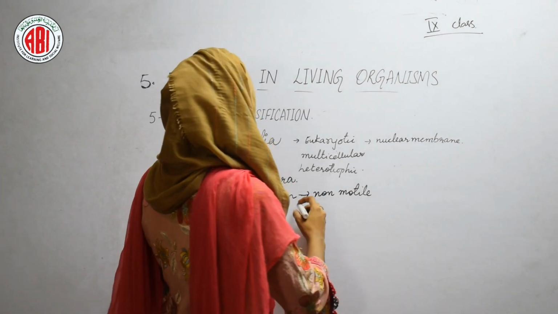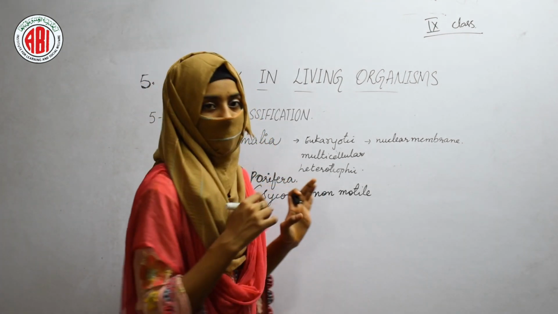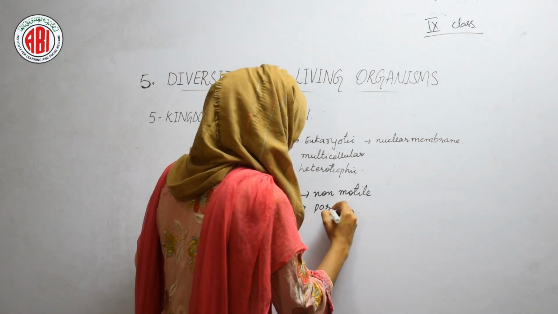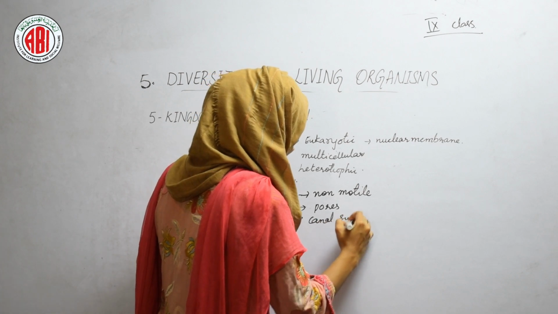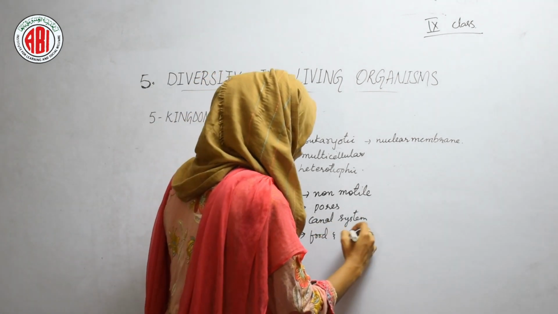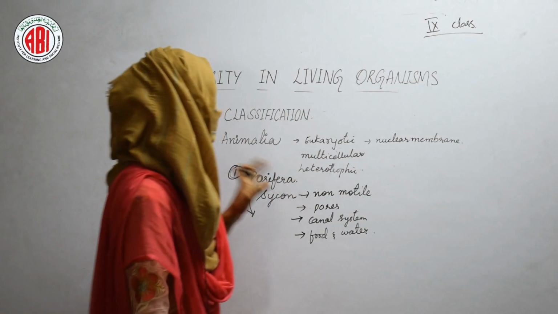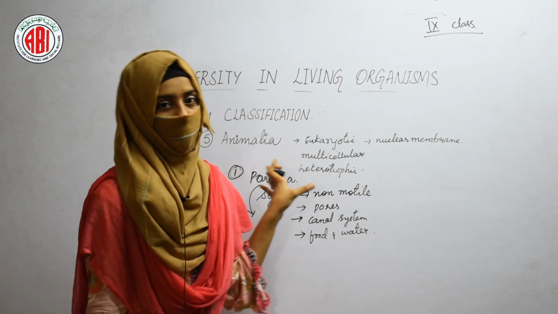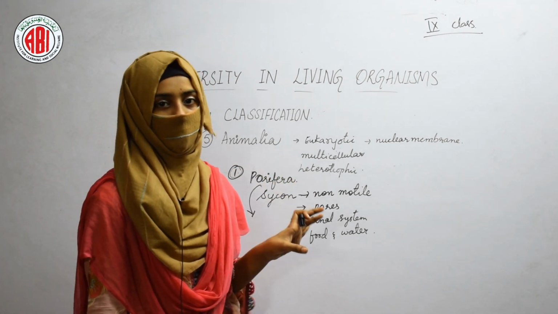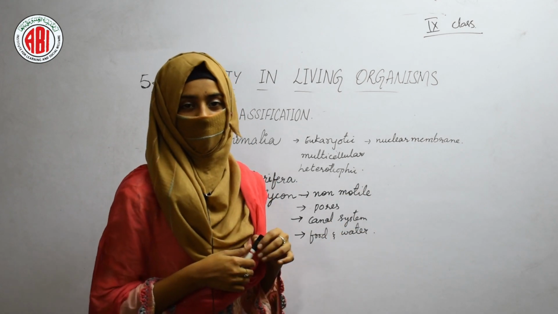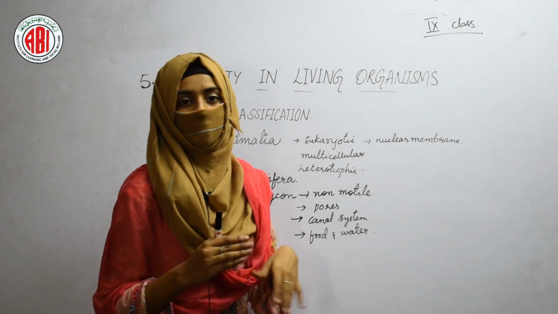So the characteristic features of the animals included in the phylum Porifera are, they are non-motile, they show pores that form the canal system, and this canal system helps in supplying the food and water throughout the body of the animal. So these are certain characteristic features of the animals called poriferans, a phylum of kingdom Animalia. And the animals included in the phylum Porifera show a skeleton outside the body.